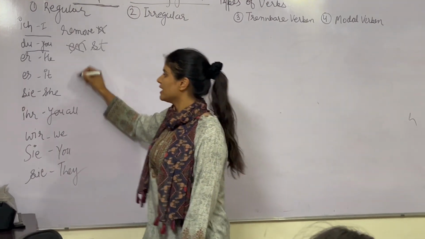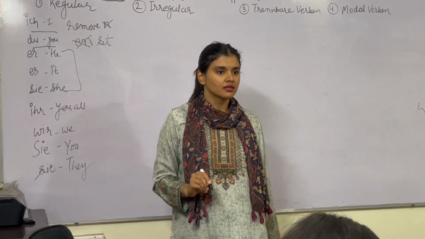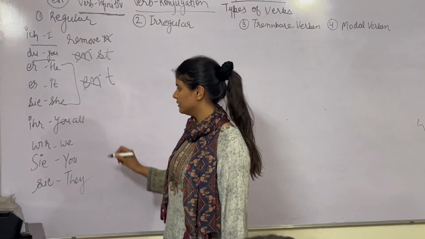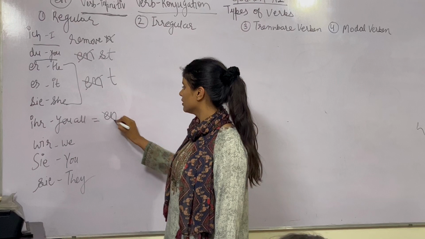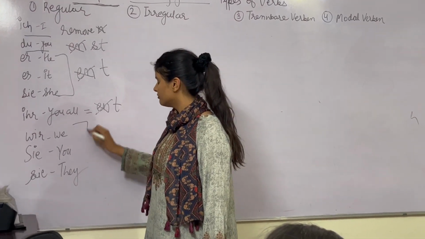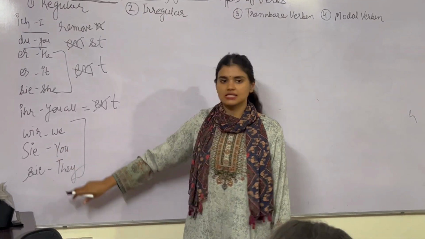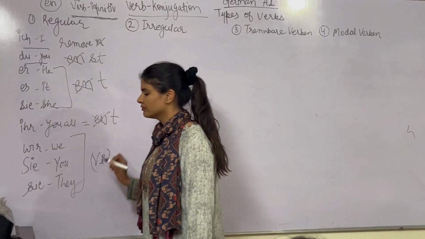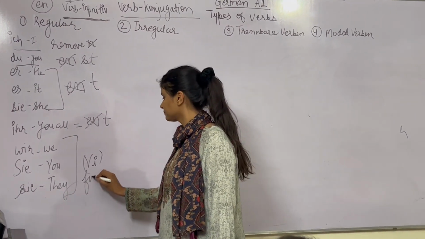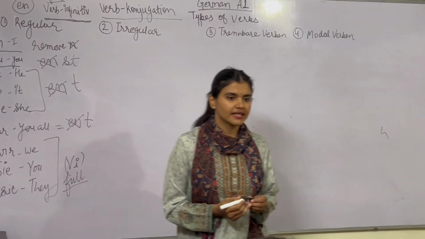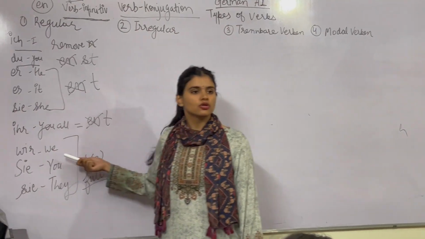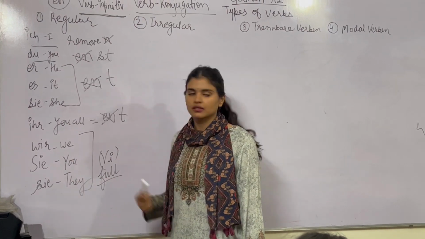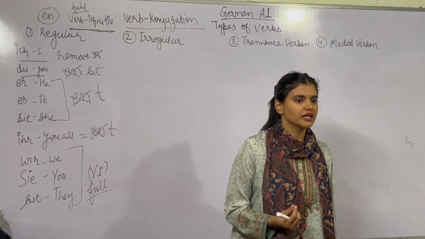What is the rule of er, sie, es? These are third person singular. The rule is the same. You remove en, you add t. With ihr, it's the same. Remove en and add t. With these three pronouns, wir, capital Sie and small sie, the rule is the verb infinitive. The full verb you would use in the sentence. If your subject is wir, you write the complete verb. With capital Sie, complete verb. With sie, which means they, the verb would be full.